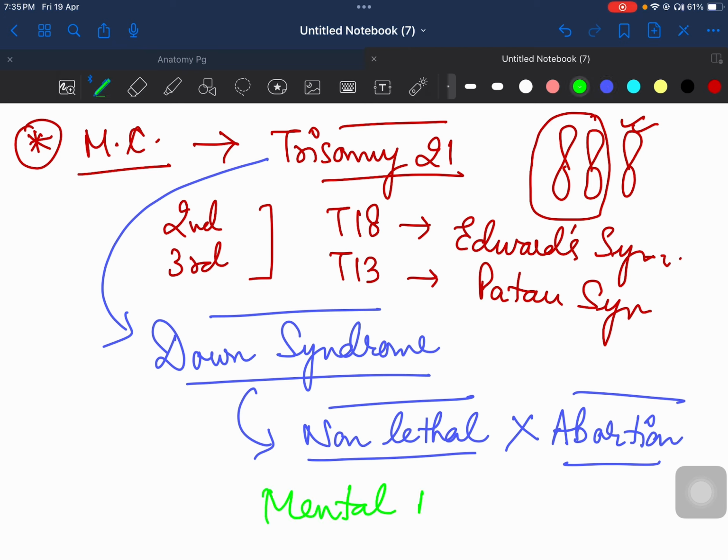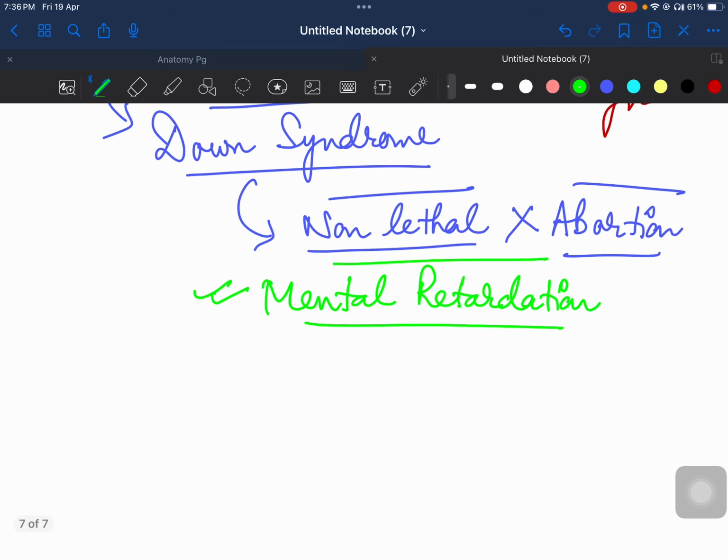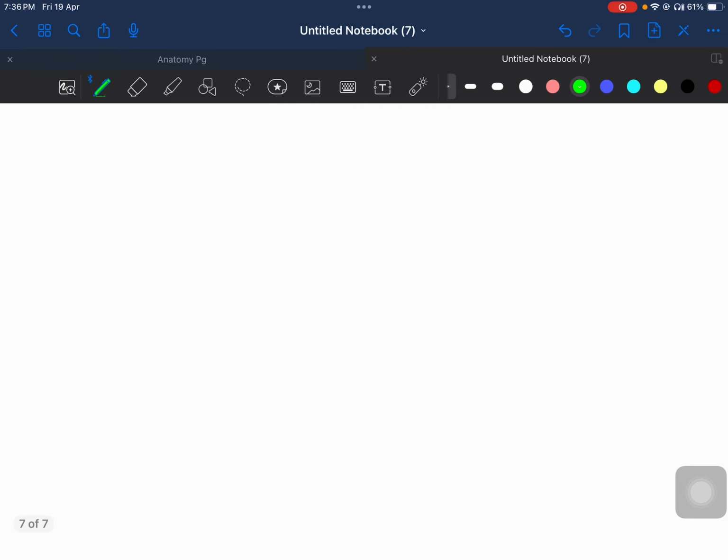So the most common cause of mental retardation will be trisomy 21. That is why we have to prevent babies being born with trisomy 21 or trisomy 18 and trisomy 13, so that we do not have the morbidity of mental retardation in our society.